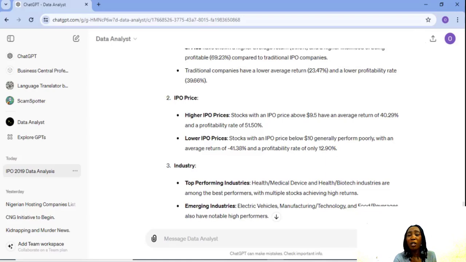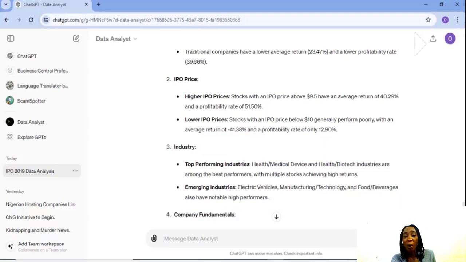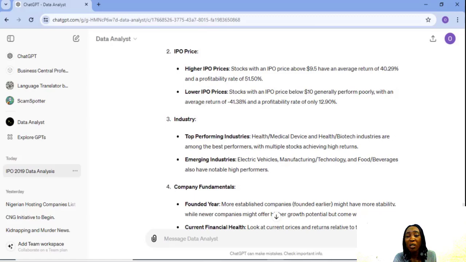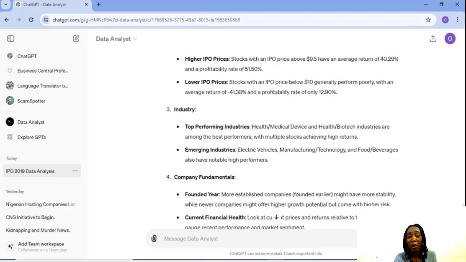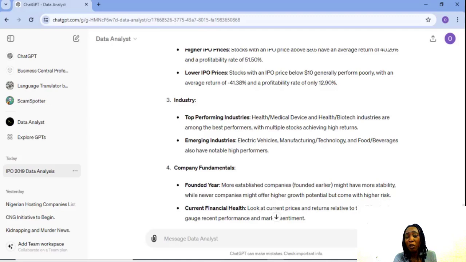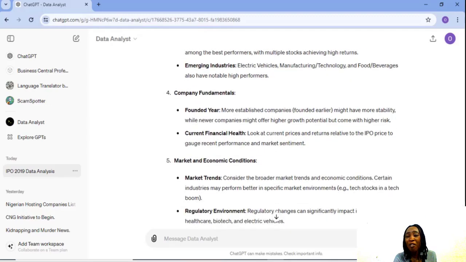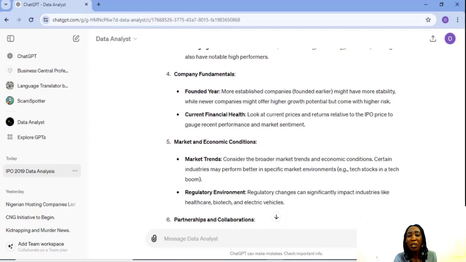Industry. Top performing industries: health, medical device, and health biotech industries are among the best performers, with multiple stocks achieving high returns. Emerging industries, electric vehicles, manufacturing technology, and food beverages also have notable high performance. Company fundamentals. Founded year: more established companies founded earlier might have more stability, while newer companies might offer higher growth potential but come with higher risk. Current financial health: look at current prices and returns relative to the IPO price to gauge recent performance and market sentiment.